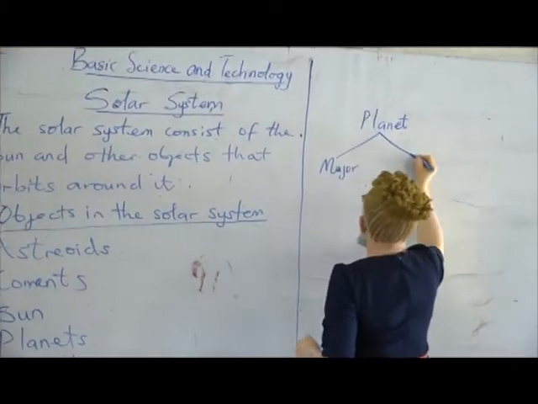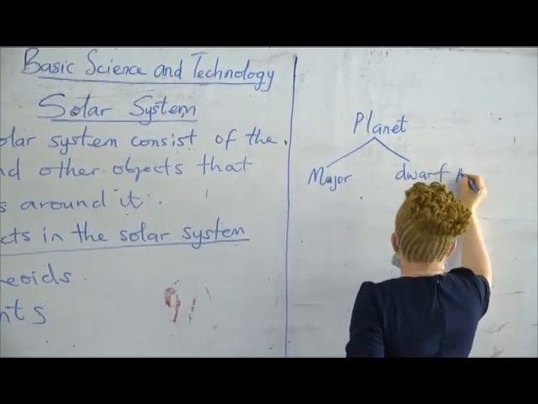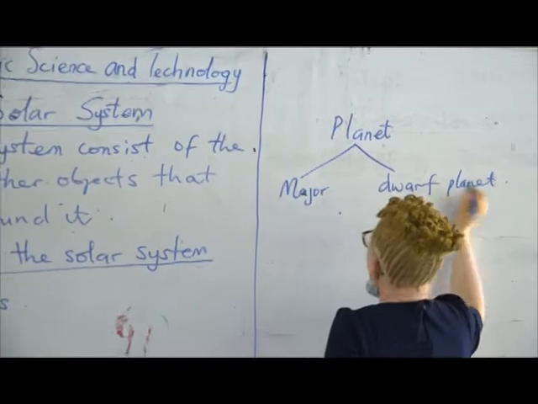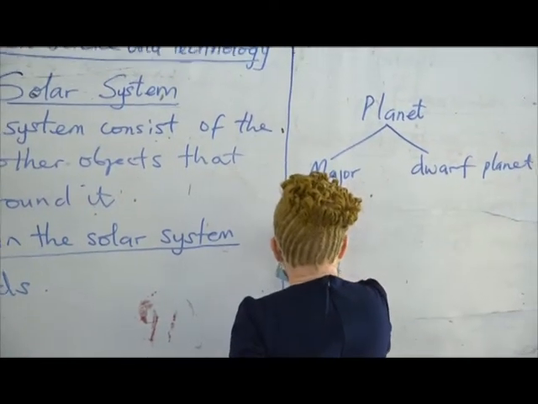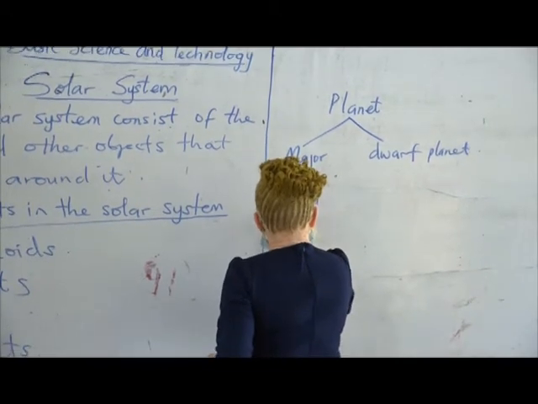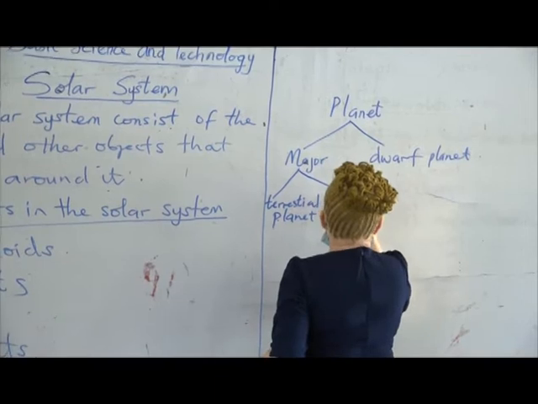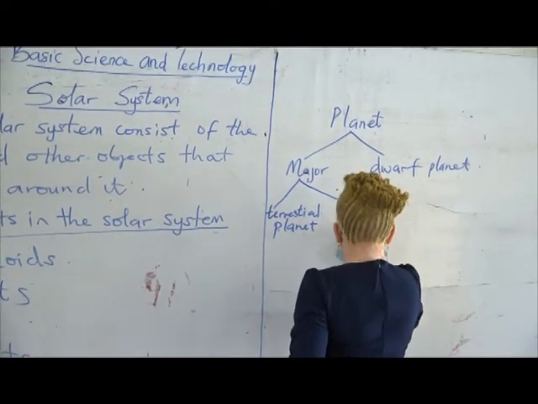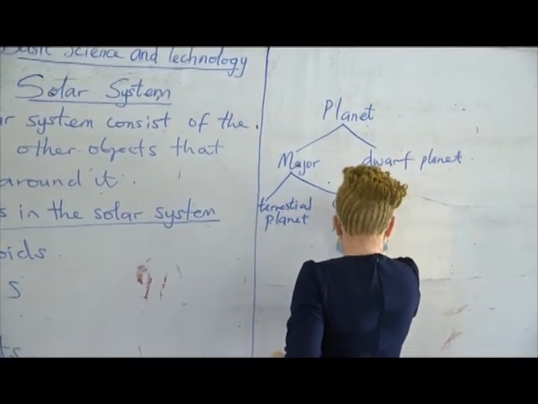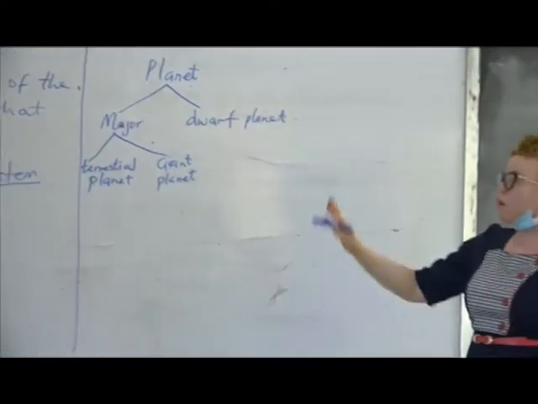The planets: we have major planets, let's start with those first, then we have the dwarf planets. The major planet is divided into 2. We have the terrestrial planets, I will still explain it, terrestrial planets and giant planets. Okay, let's go.